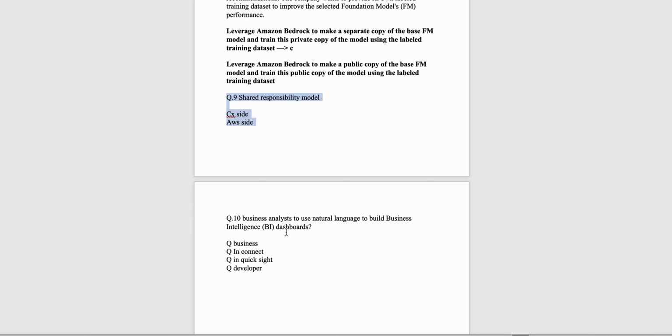And QuickSight is used to build business intelligence dashboards. Basically QuickSight is a BI tool. So remember, if you see the words business intelligence, it's always QuickSight, because QuickSight is a business intelligence tool.